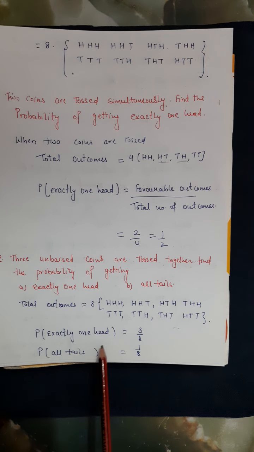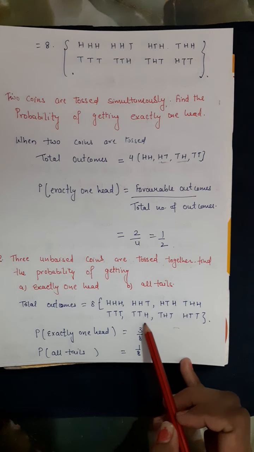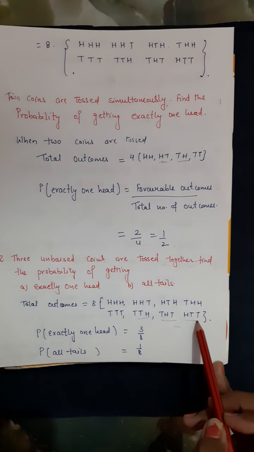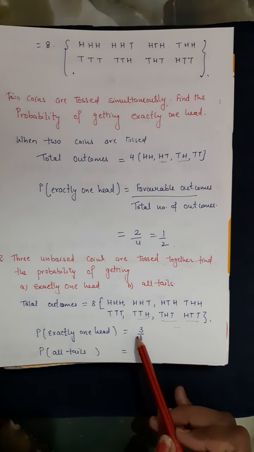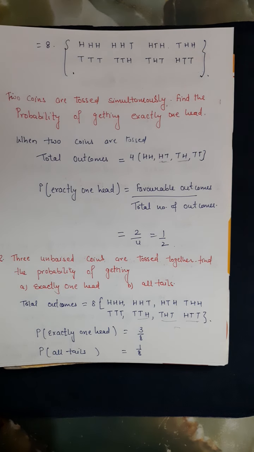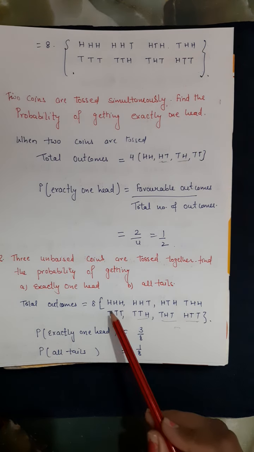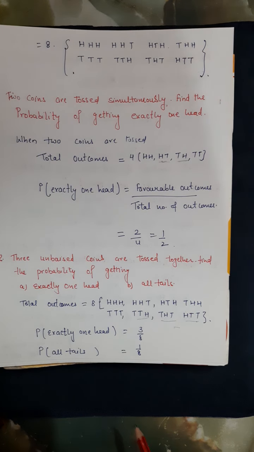See, exactly one head is in this, this and this. All 3 outcomes are in favor of exactly one head and total number of outcomes is 8. So 3 upon 8 will be the probability.